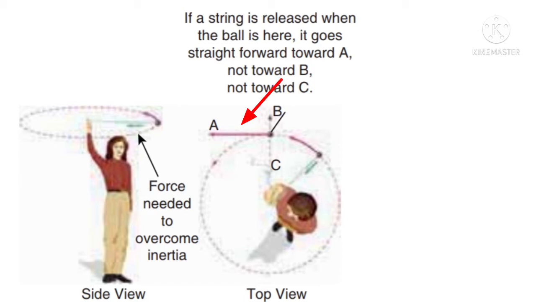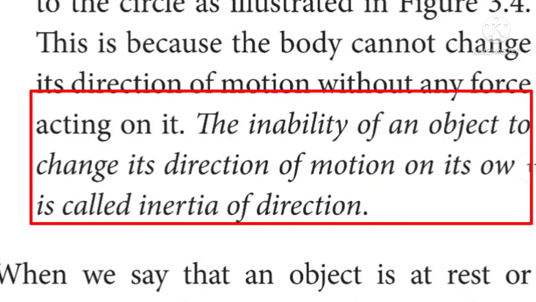The stone will not continue to move in circular motion, but moves tangential to the circle. This is because the body cannot change its direction of motion without any force acting on it. Hence the inability of the object to change its direction of motion on its own is called inertia of direction.